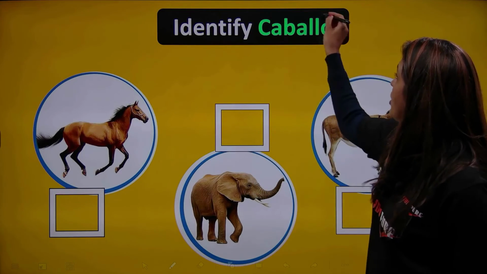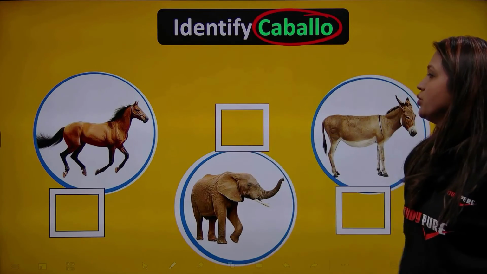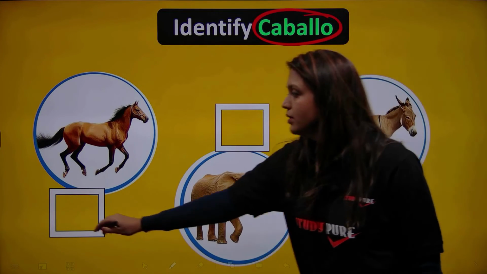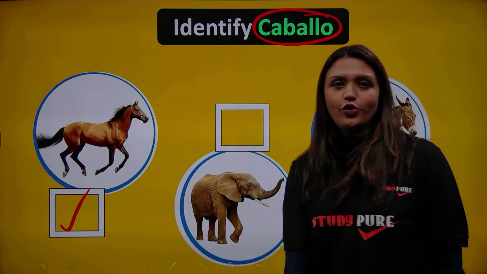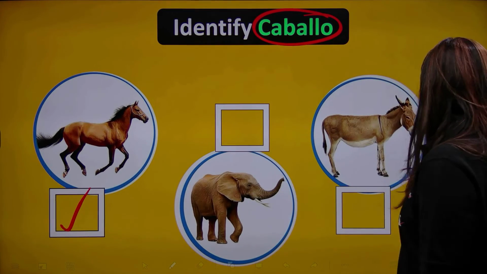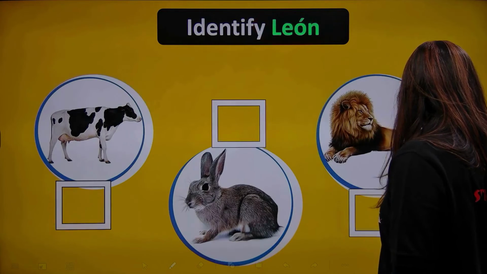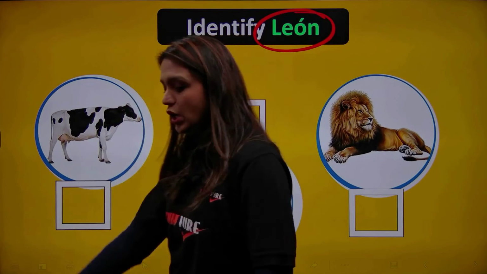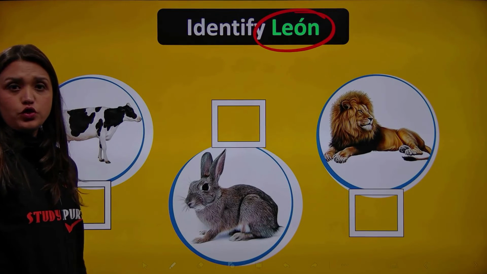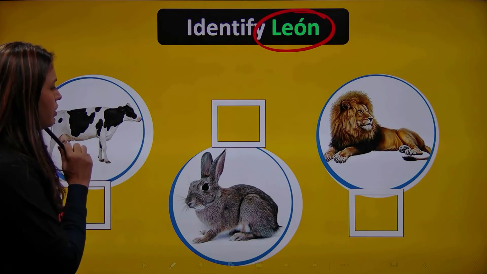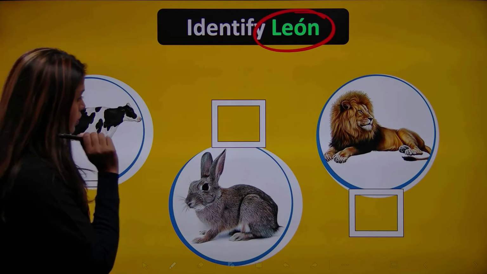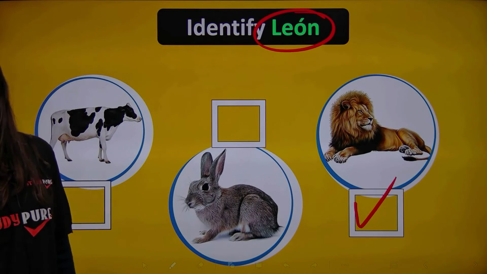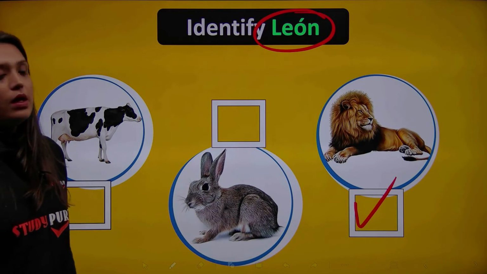Okay. How about a caballo now? That is not hard. Caballo? Correcto. You guessed it right. That's a caballo. Okay. Now we have the león, which is the king of the jungle. And which one do you think is that? Very, very easy. That's a león. So we have this, the león.